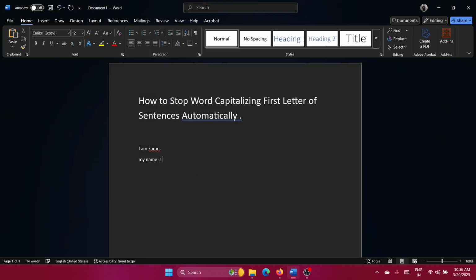My name is Karan. I will put a full stop and hit enter, and see, the M in "my" is not in capital. So now AutoCorrect has been disabled. I mean, autocorrecting the first letter of every sentence to capitalize it has been disabled.